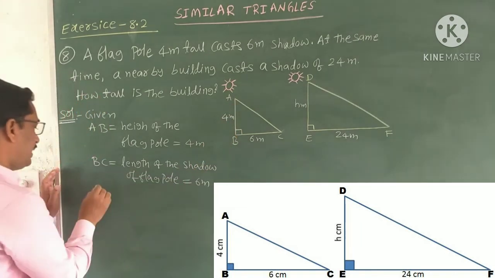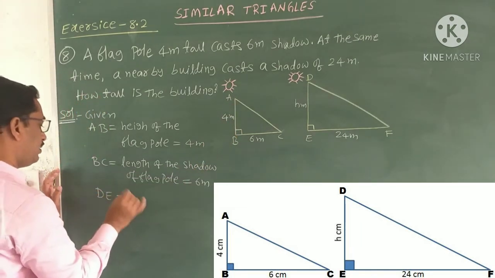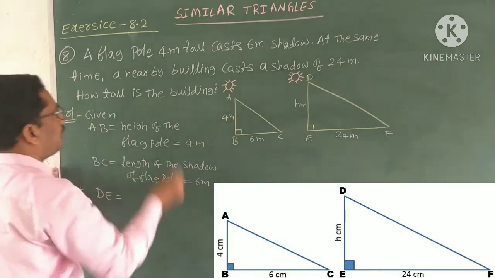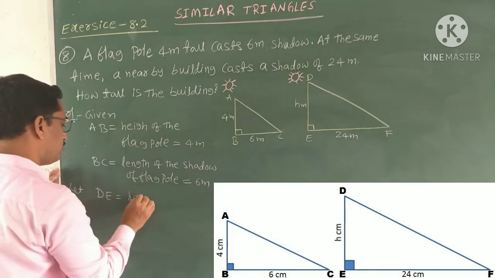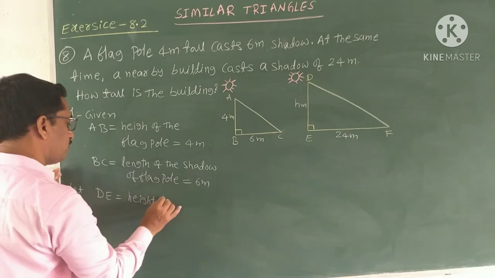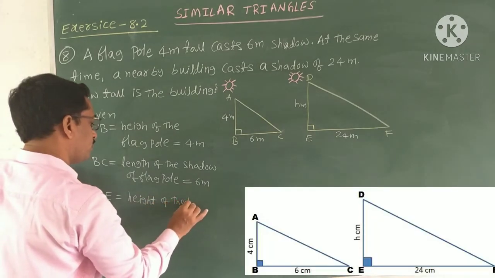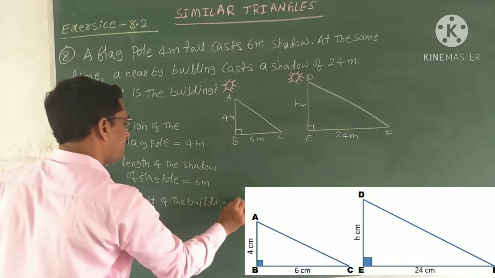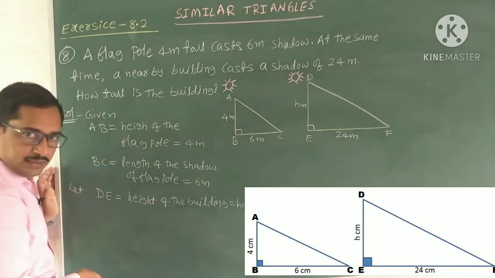Next, let DE equal the height of the building, and say it is equal to some H meters.